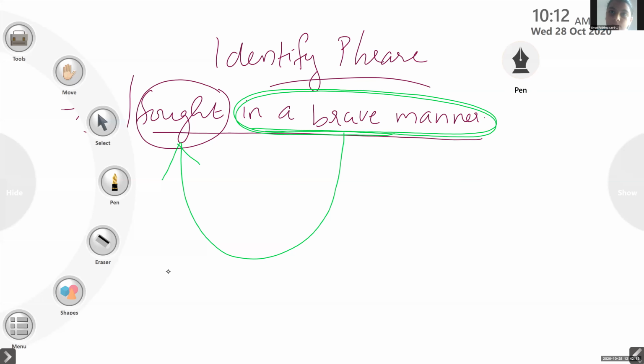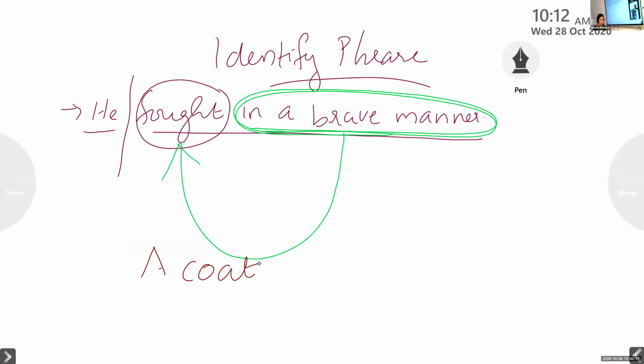Sian, the question is, a coat of red color. Tell me the phrase. Of red color.